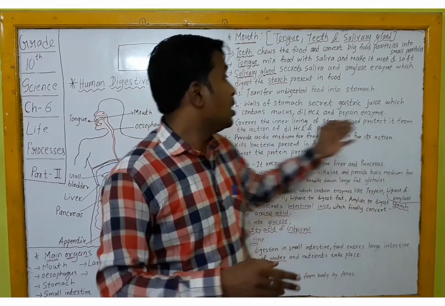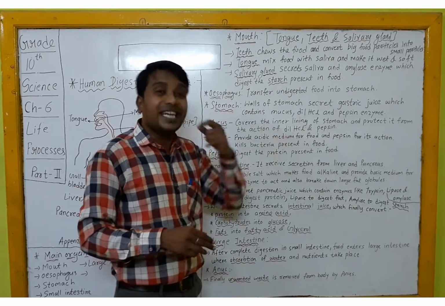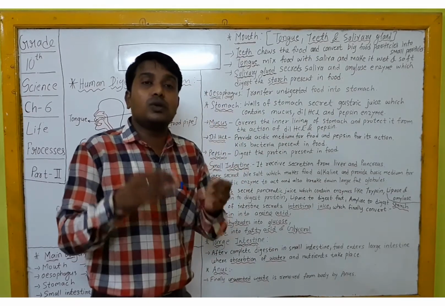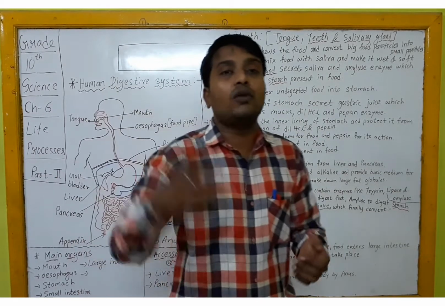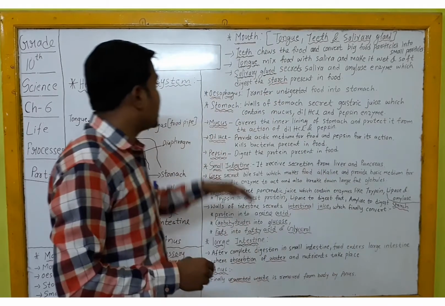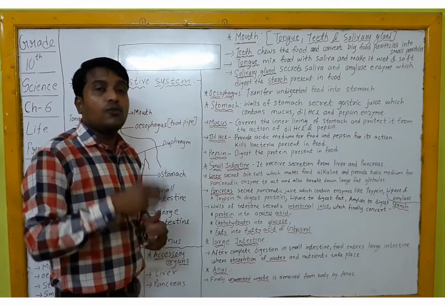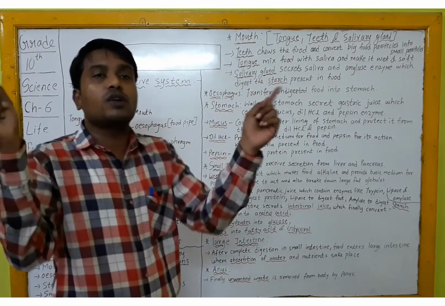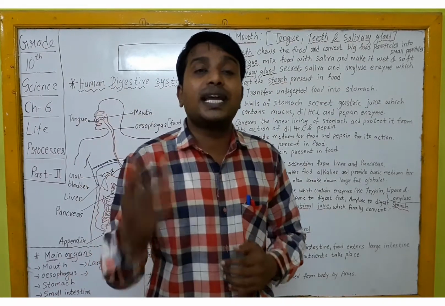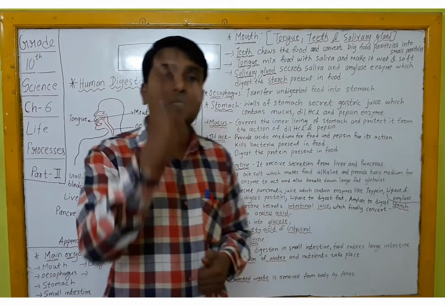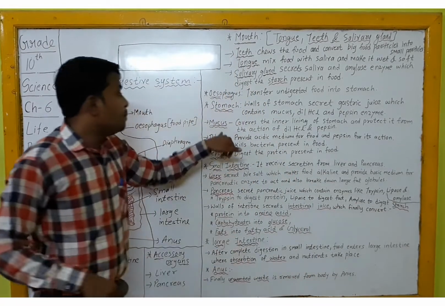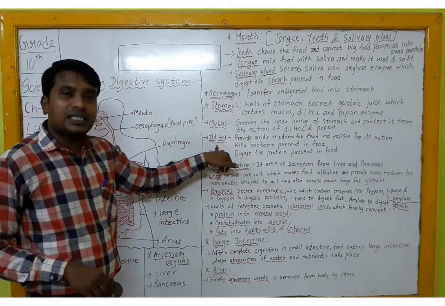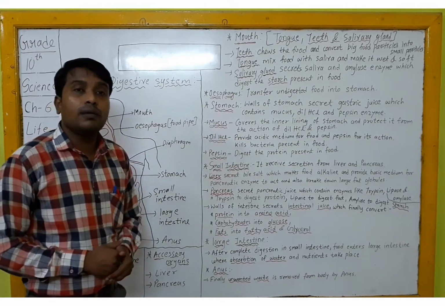That's why I am going to use this word secrete now and then, as soon as your food enters any of the organs. So just like that in the stomach, when your food enters the stomach, the walls of the stomach secrete the gastric juice, and that gastric juice contains three things: mucus, dilute HCl and pepsin enzyme.